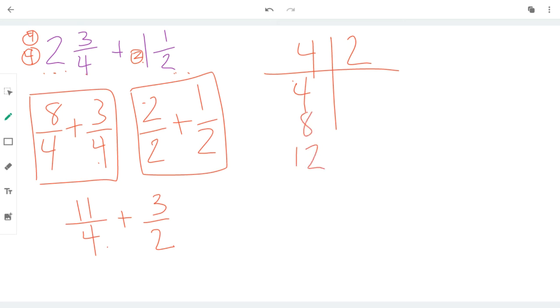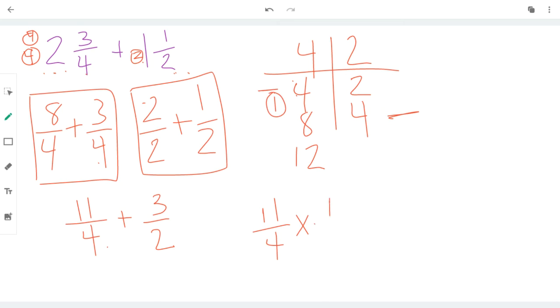And I have 2, 4. Oh, I see something in common. 4. How many times did I have to multiply to get to 4 for my 11/4? Just once. So I'm actually going to rewrite it over here. 11/4 multiplied by just 1, because I only needed to jump 1 time down my chart.